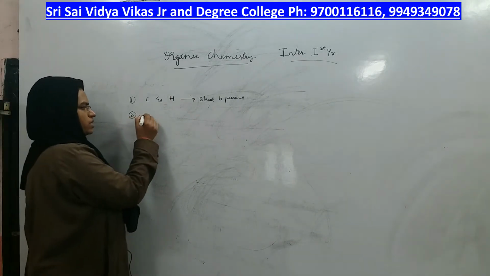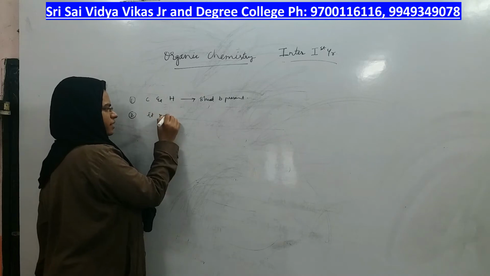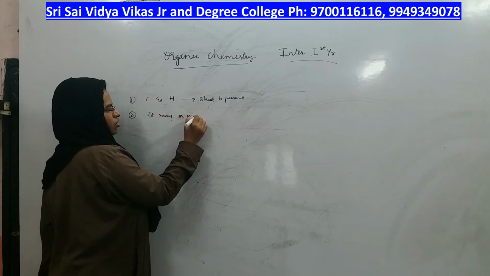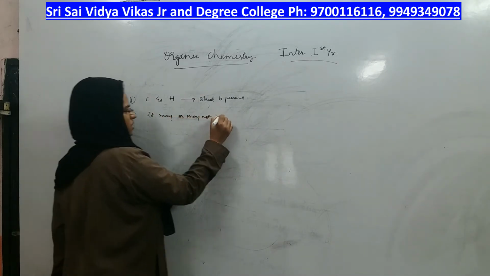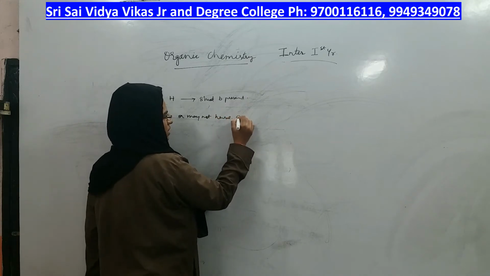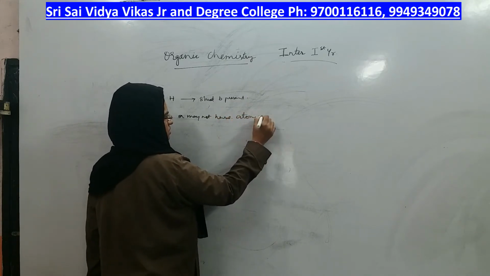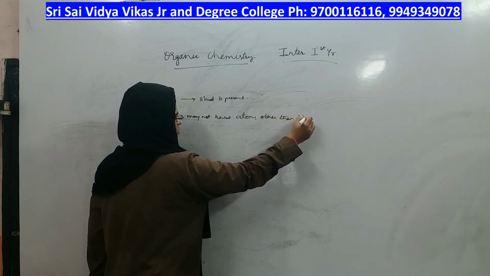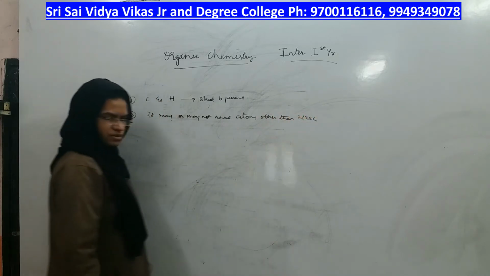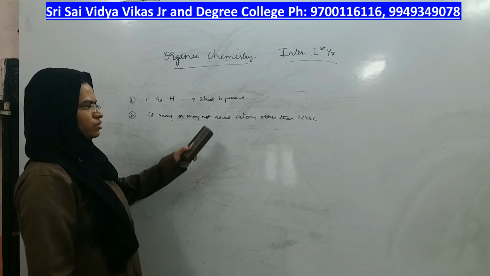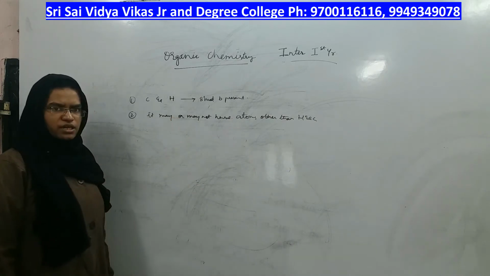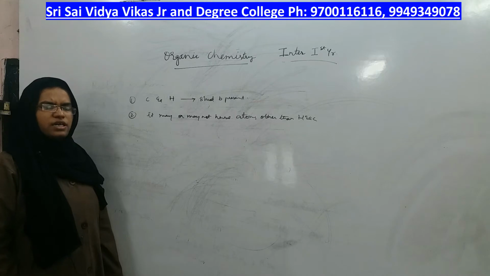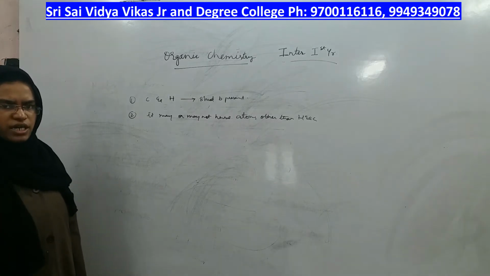The second rule is it may or may not have atoms other than hydrogen and carbon, okay? But both the first rule and the second rule should be followed, right? Those compounds are called organic compounds.